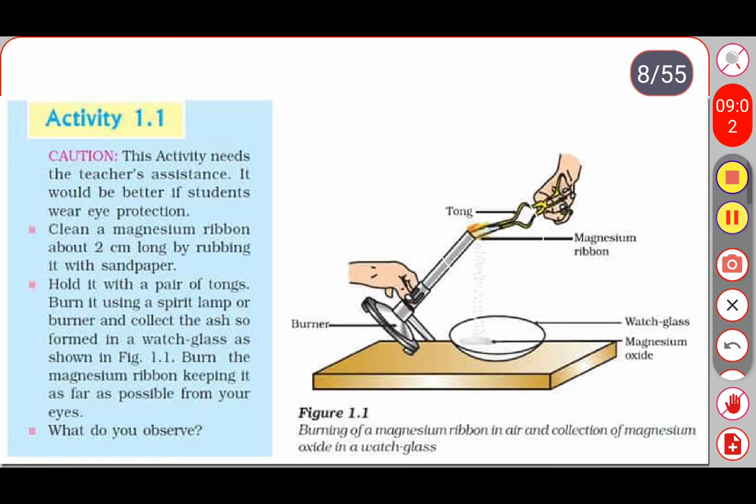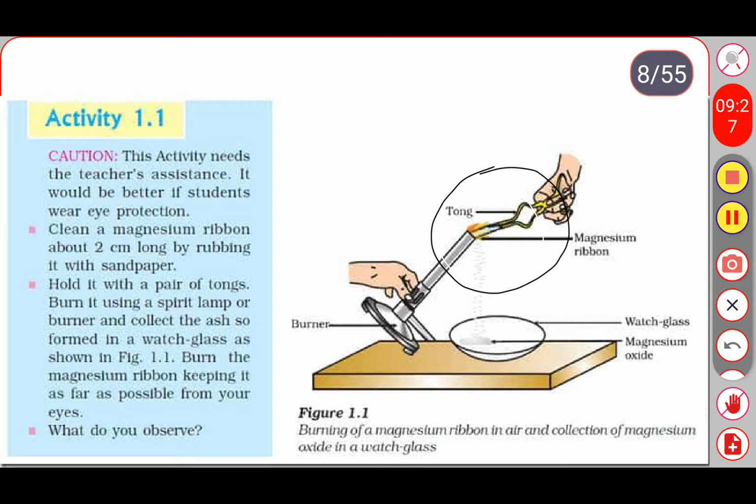So this is the activity based on burning substances. Take a clean piece of magnesium ribbon nearly 2 cm long and clean it with the help of sandpaper. Hold the ribbon with a pair of tongs and burn it in the presence of air.